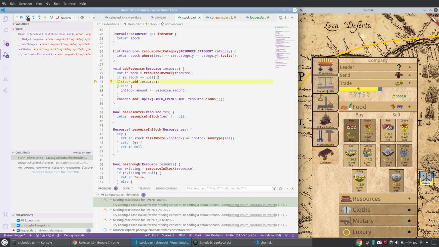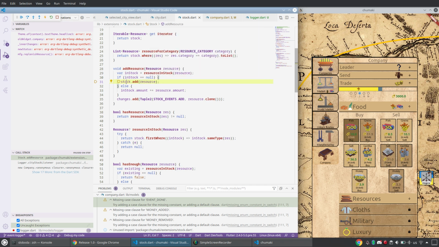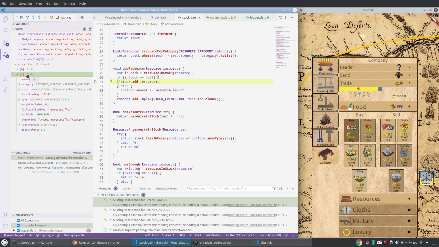Add resource, if stock is null, stock.add. What's the resource? Fish, amount 5. Stock.add. Can I add it? Let me stock.add fish. Null. But what's inside the stock? 2 fish, yes, amount 3 and amount. It added it twice.